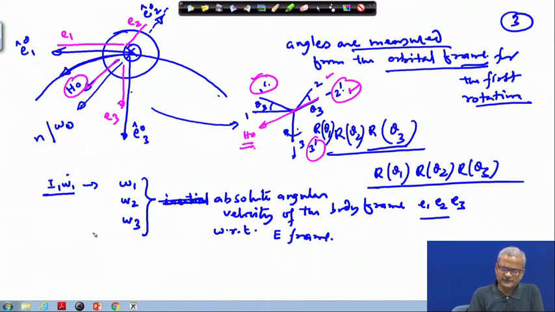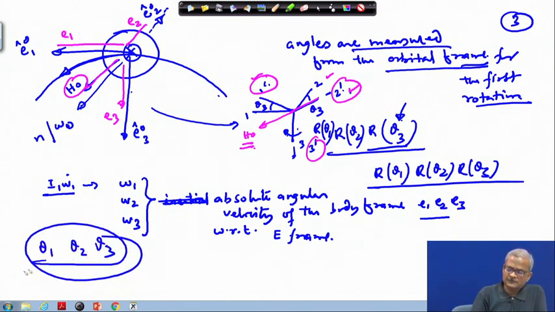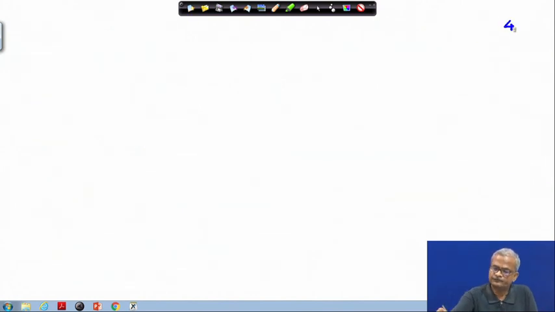And therefore, if we are trying to work in terms of theta 1, theta 2, with respect to the orbital reference frame your system is getting disturbed, what will be its orientation with respect to the orbital reference frame, that we will measure in terms of theta 1, theta 2 and theta 3. Okay. So, this omega 1, omega 2, omega 3 must be converted in terms of theta 1, theta 2, theta 3, as we have done earlier also. Okay. So, let us convert that.